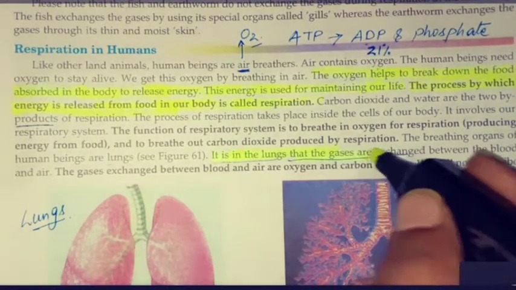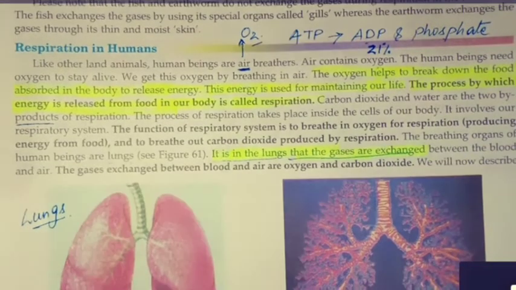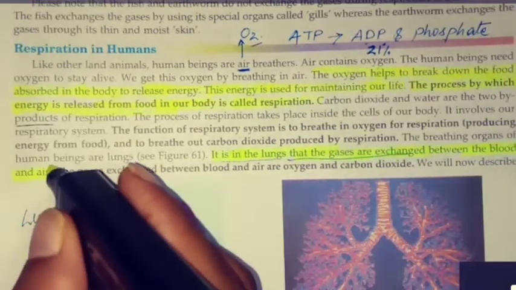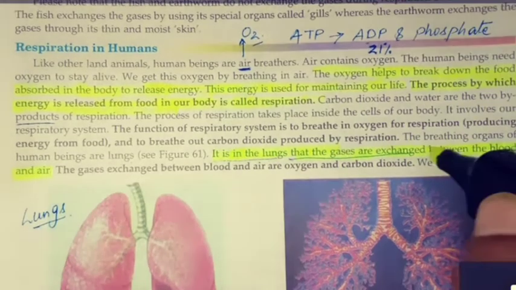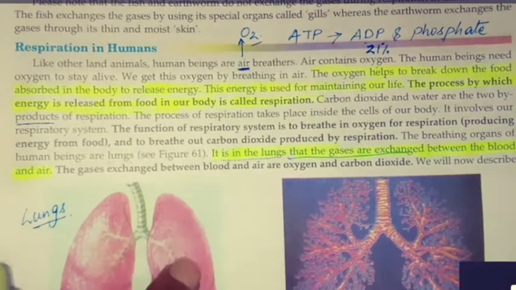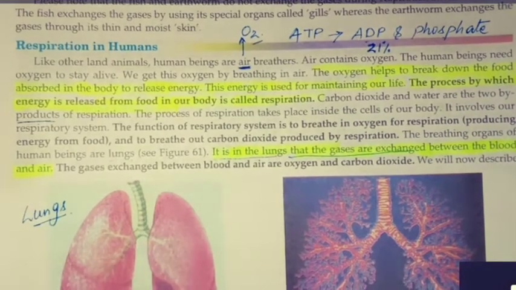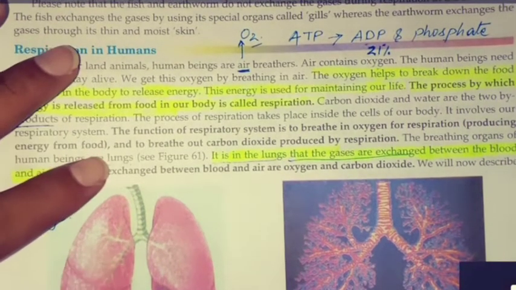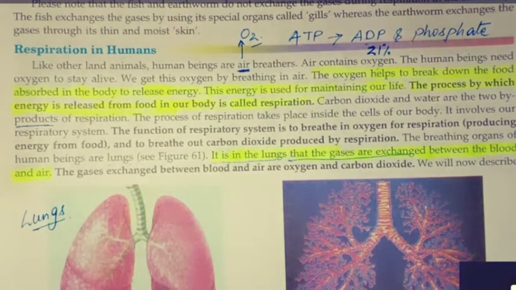It is in the lungs that the gases are exchanged between the blood and the air, because here only it is getting mixed with the blood, and from the blood oxygen is purified in the heart. And in the previous class we have read about the functioning of the heart, the different chambers, the work of veins, arteries, capillaries. But I think you may have forgotten this, correct? Do you remember the functioning of the heart?